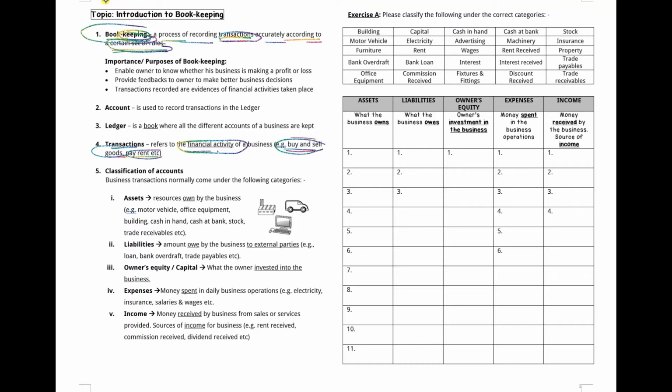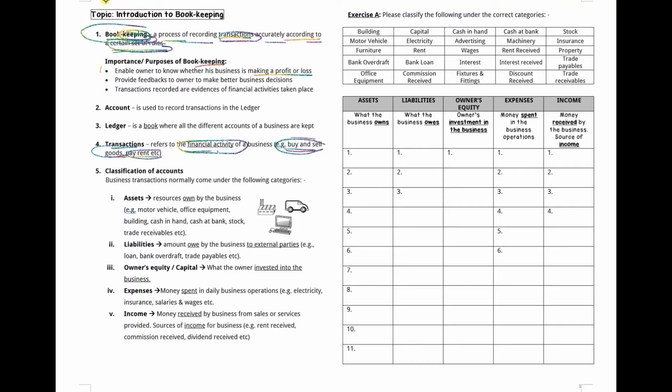Now, what is the importance or the purpose of bookkeeping? Number one, it enables the owner to know whether his business is making a profit or loss. As a business, of course, you like to know whether you make a profit or loss.